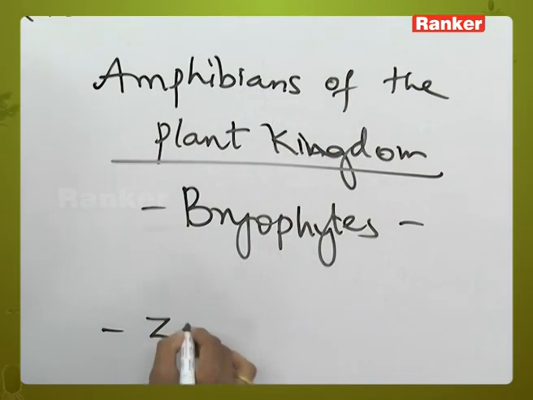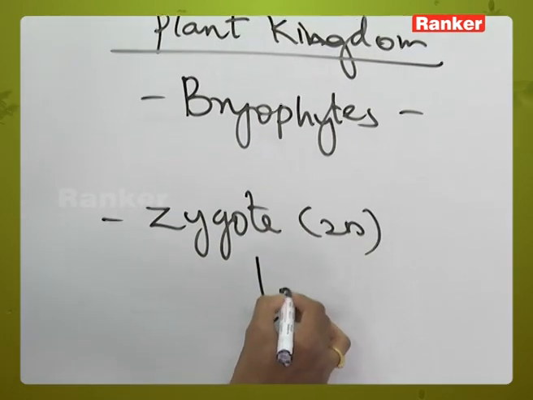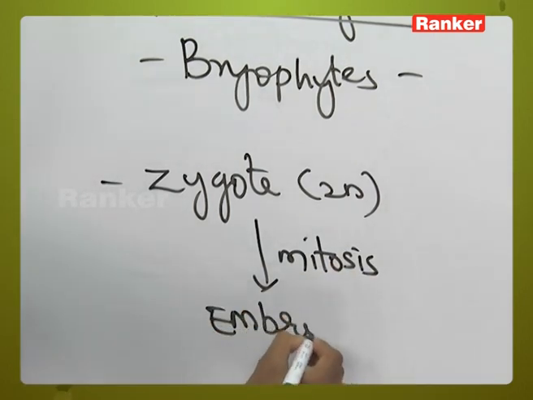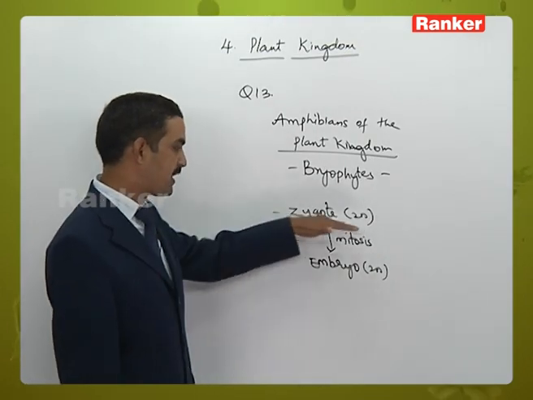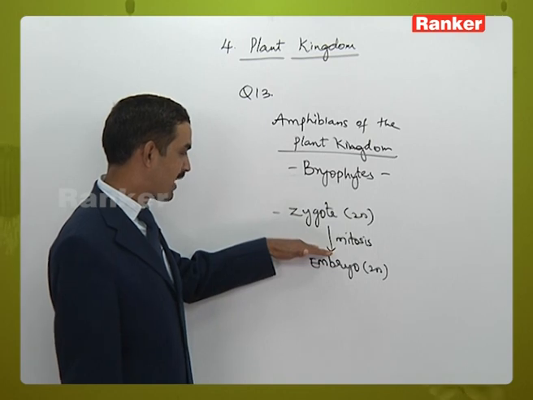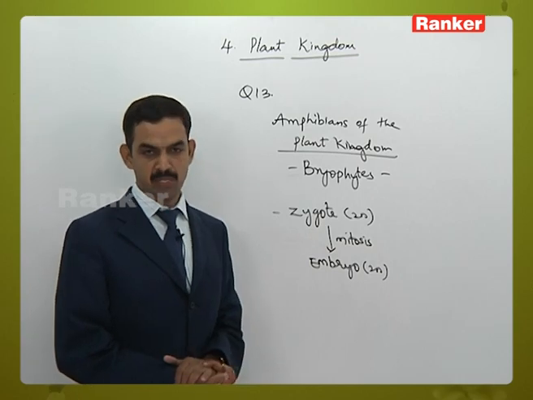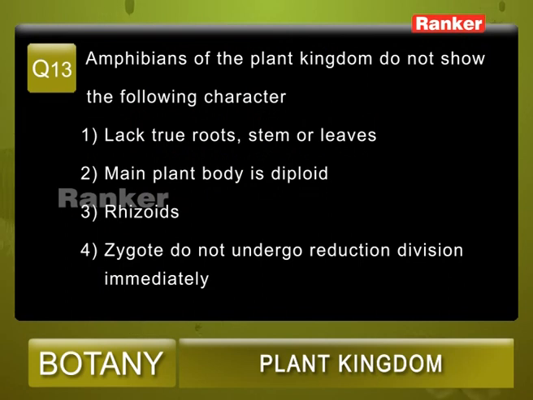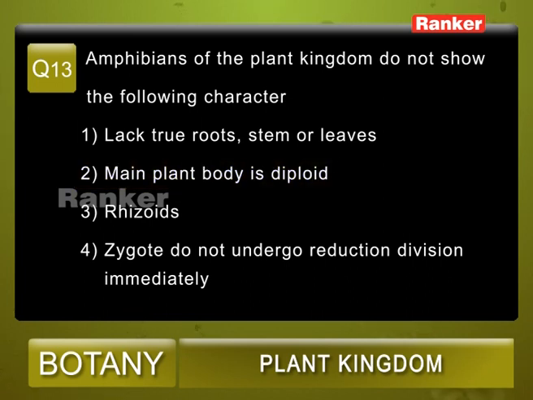In bryophytes, the zygote will undergo mitosis and produce an embryo. The difference is that the zygote is unicellular and diploid in its condition, whereas it undergoes mitosis to produce a multicellular diploid structure called an embryo. So that means the zygote does not undergo reduction division immediately. So out of the 4 given options, main plant body is diploid is a wrong option. Question number 13, correct answer is 2.